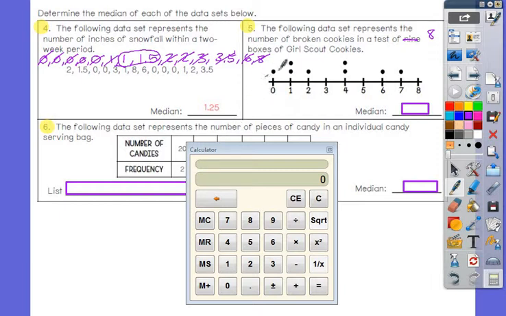So I could just sit here and cancel out my dots. Cancel, cancel, cancel, cancel, cancel, cancel. And I have 2 dots left in the middle. What 2 dots are left in the middle? 2 and 4. So what do I have to do with those 2? Take the mean of it, or average. So 2 plus 4 is 6 divided by 2. 3. My median would be 3.